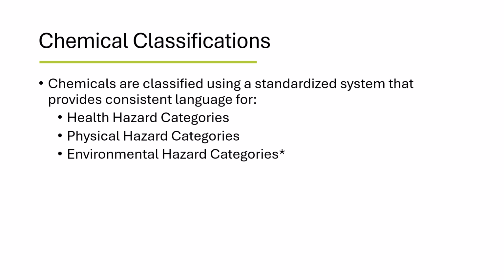Chemical manufacturers and importers are required to evaluate each chemical produced and classify any hazards identified in accordance with the criteria in Appendix A and B of the standard. Health and physical hazard classifications are addressed by MIOSHA's Hazard Communication Standard, while environmental hazards are addressed by environmental regulatory agencies. The classification of chemicals is based on a standardized criteria using the available chemical information.